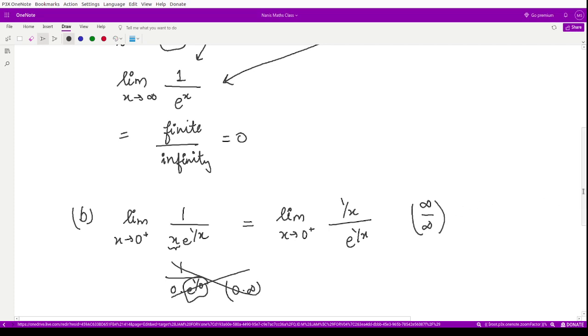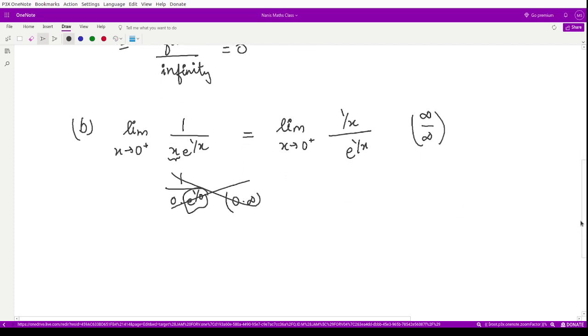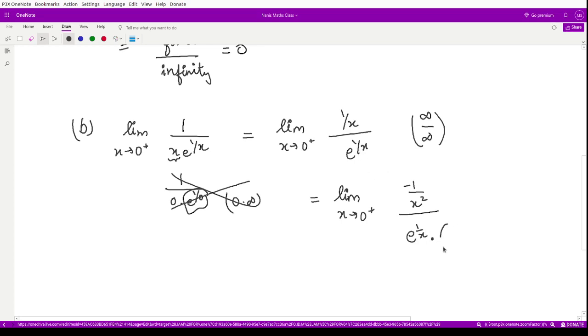So here we could apply L'Hopital's rule. According to L'Hopital's rule, what does your limit become? Now the derivative of 1 by x is minus 1 by x square, and the derivative of e to the power 1 by x is e to the power 1 by x multiplied by the derivative of 1 by x, which is nothing but minus 1 by x square, right?